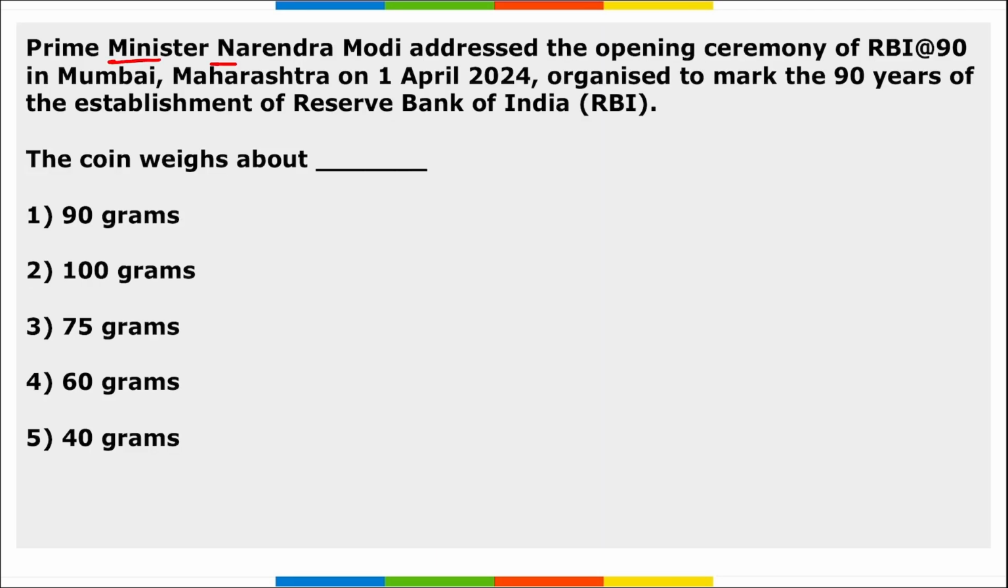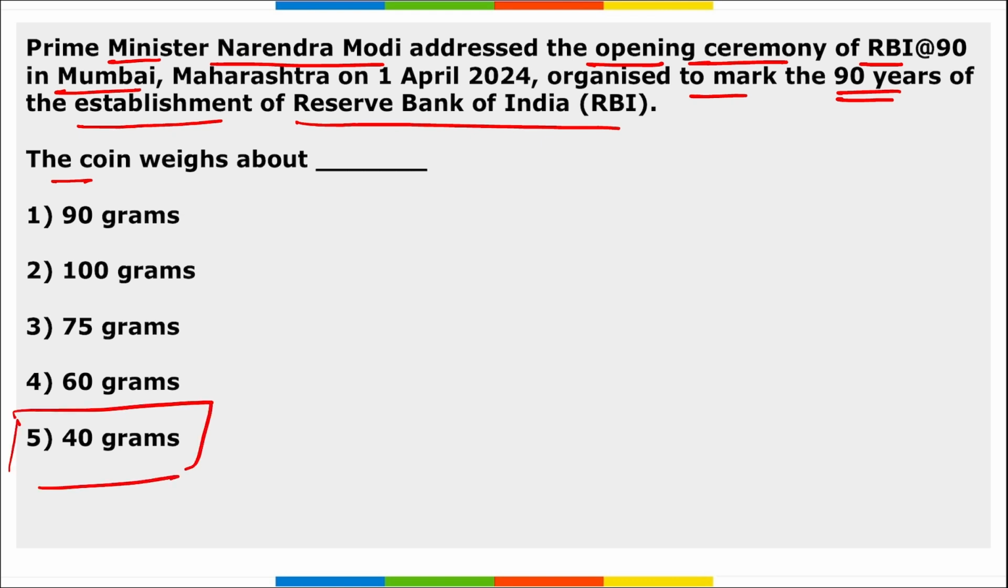Next, Prime Minister Narendra Modi addressed the opening ceremony of RBI at 90 in Mumbai, Maharashtra on 1st of April, and it was organized to mark the 90 years of the establishment of RBI. Question asked here is, the coin launched during the RBI at 90 weighs about how much? This coin was launched as a commemorative coin, and it is a 40-gram coin.